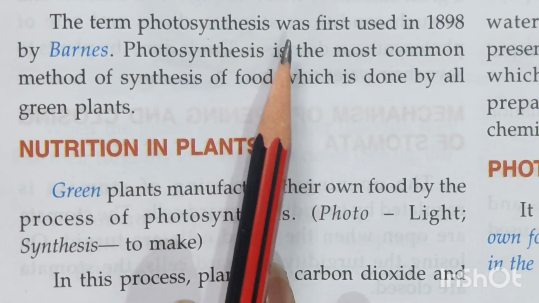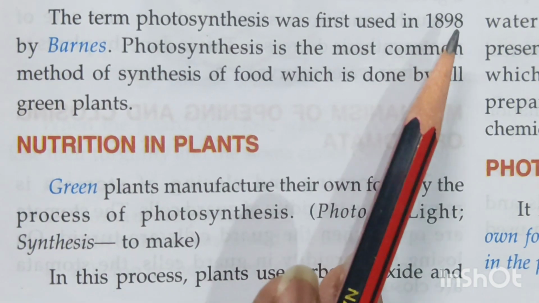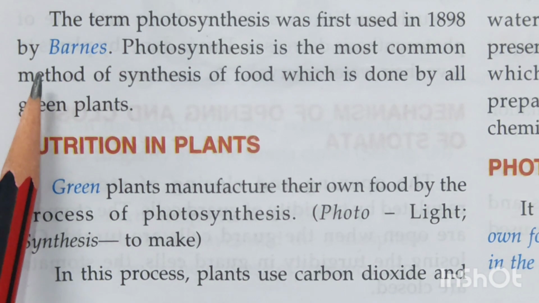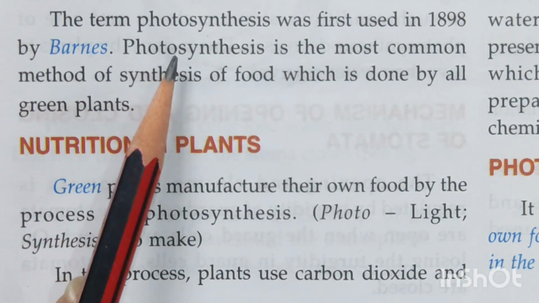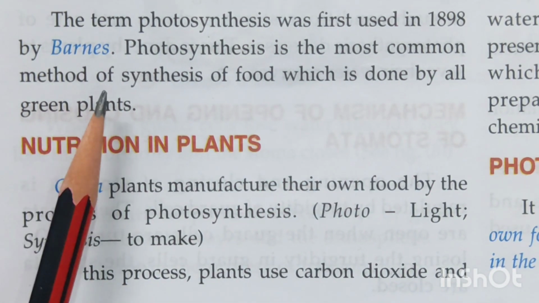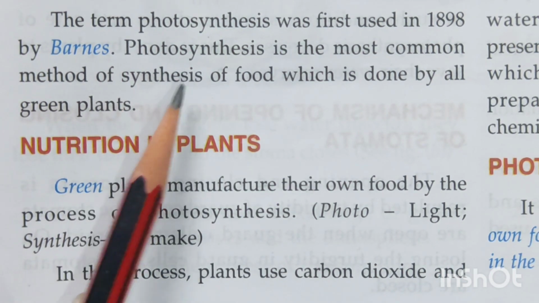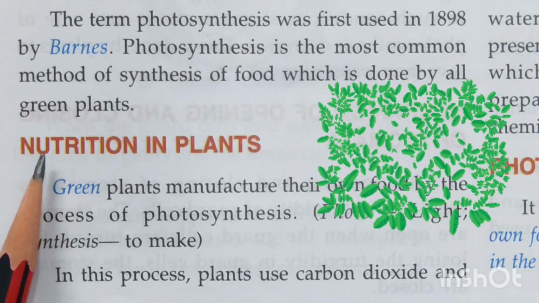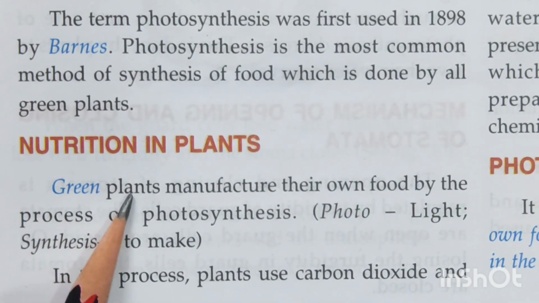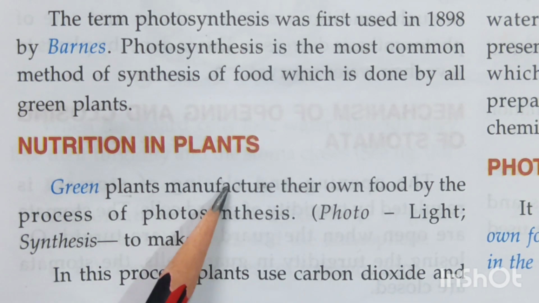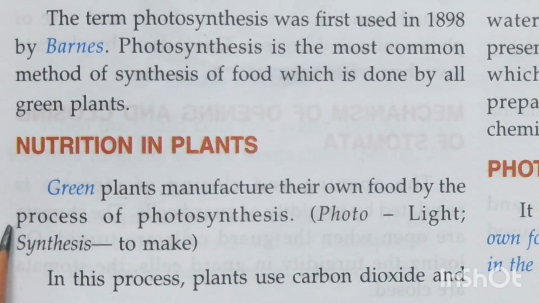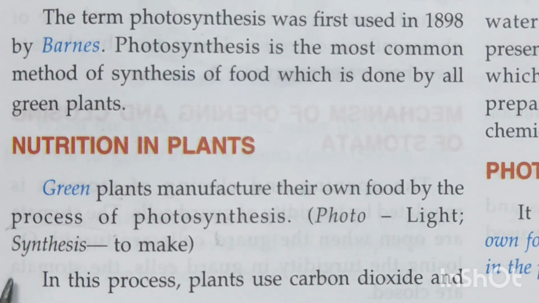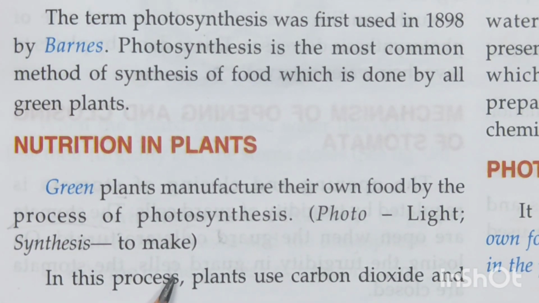Now this is about the history of it. The term photosynthesis was first used in the year 1898. And who used it in 1898? It was Barnes. Photosynthesis is the most common method of synthesis, that means putting together or making of the food, which is done by all the green plants. Now, nutrition in plants. Green plants manufacture, that means make, their food by the simple process of photosynthesis. I told you, children, photo means light and synthesis means to make or to put together.